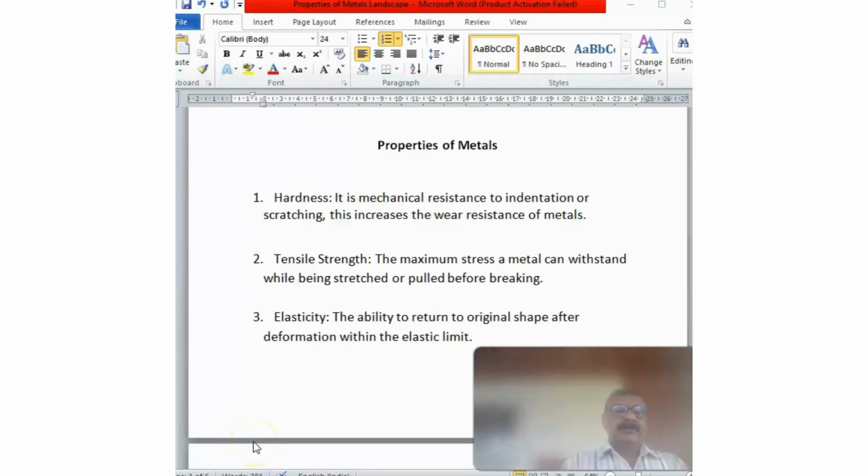Hi friends, we are talking about physical properties of steel. First one is hardness. It is a mechanical resistance to indentation or scratching. This increases the wear resistance of metal.